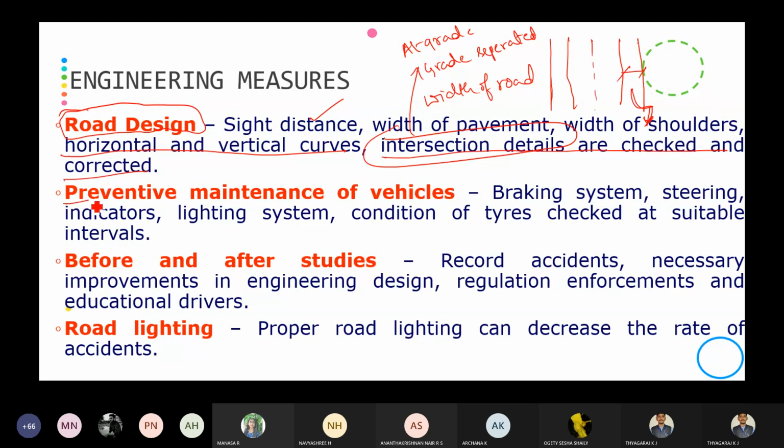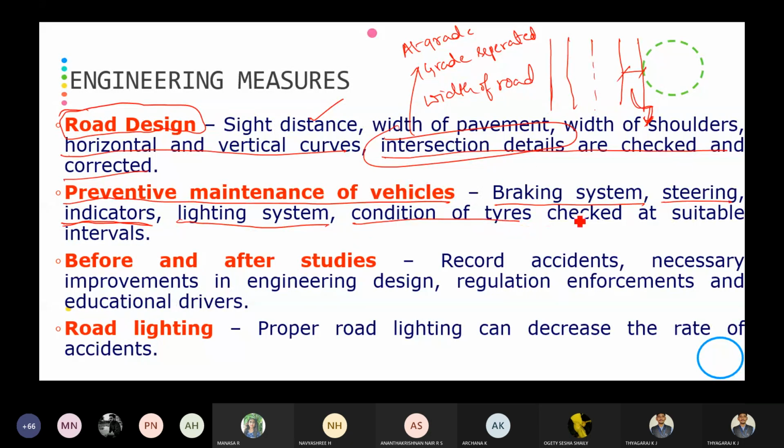Then comes the preventive maintenance of the vehicle. I told you, vehicles are also the basic elements of the accident. If the vehicles have a lack of maintenance, it will lead to accidents. So check the braking system, steering system, and indicators, whether it may be the right indicator, left indicator, or parking indicators. Then the lighting system during night time, especially, should be properly provided.